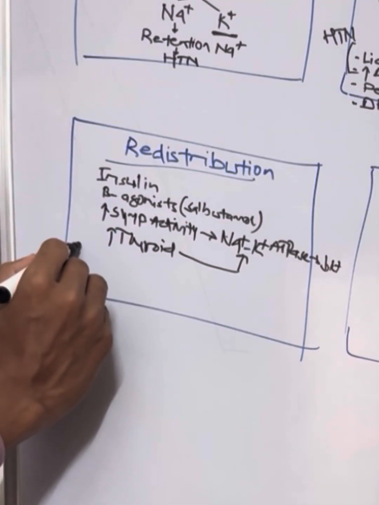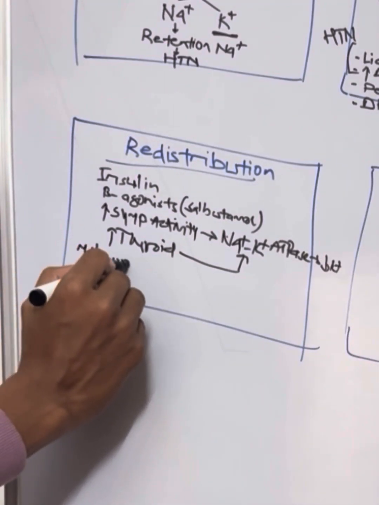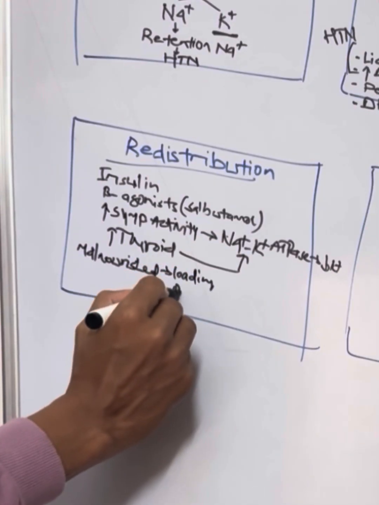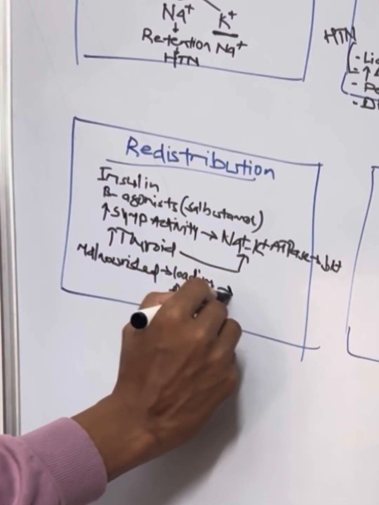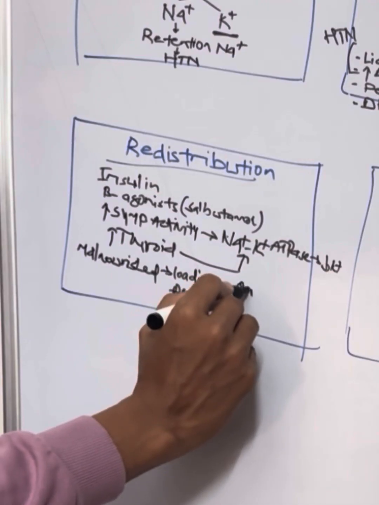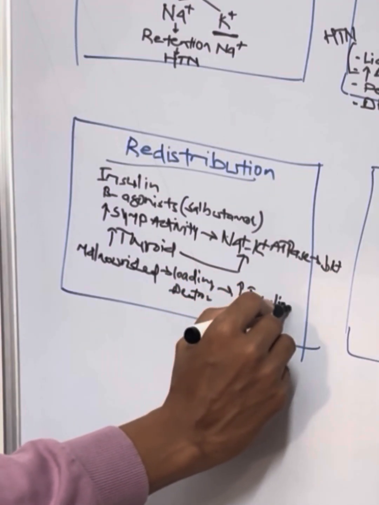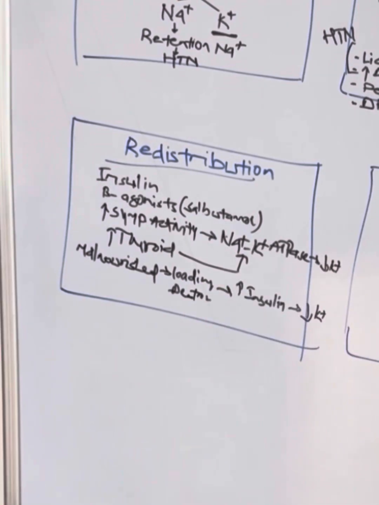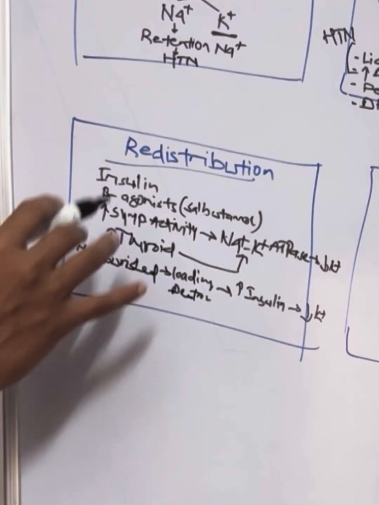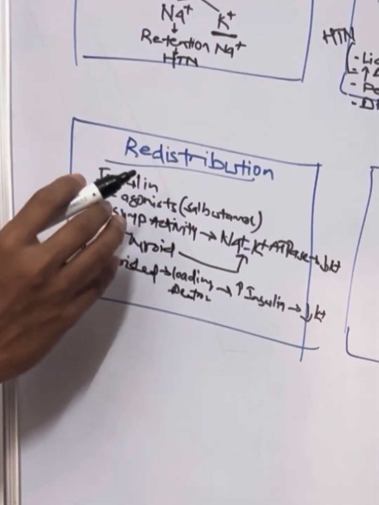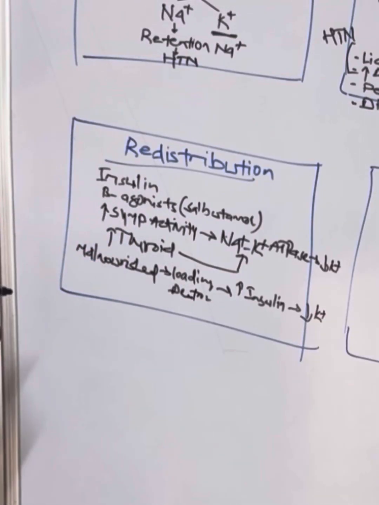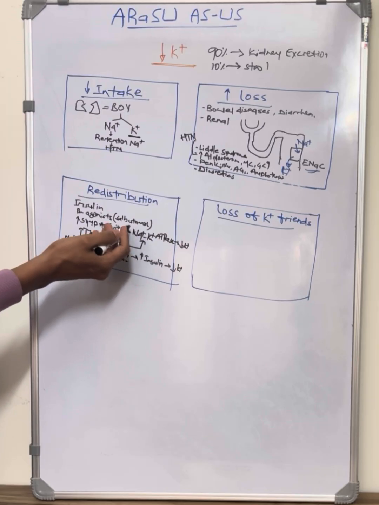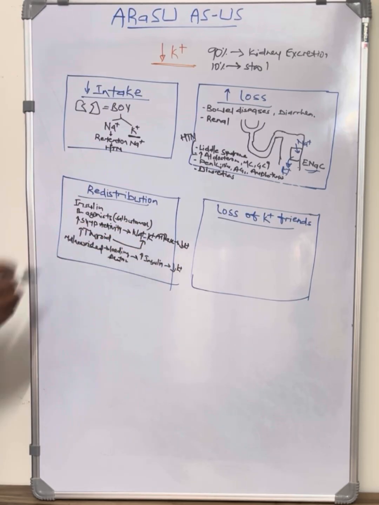So in the malnourished, loading dextrose will lead to a surge of insulin, again redistributing potassium into the cells, causing hypokalemia. These are a few things. Just to give it at a glance, whatever activities lead to increased sympathetic system function, leading to excess sodium potassium ATPase activity, will cause hypokalemia.